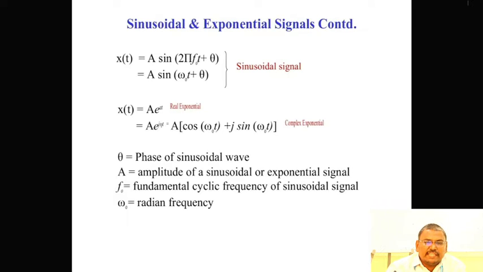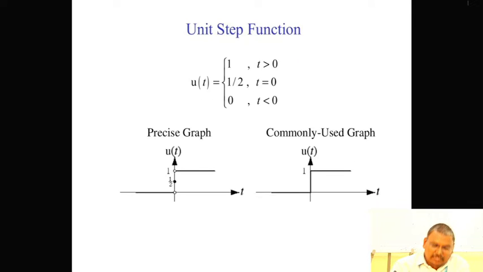Sinusoidal and exponential examples: x of t is equal to A sin(2 pi f t plus theta). Omega is equal to 2 pi f, that is the sinusoidal signal. Similarly, real exponential signals are x of t is equal to A e to the power a t. A is the amplitude. Here, theta is the phase of the sinusoidal signal, A is amplitude, f is fundamental frequency, omega naught is radian frequency. Now, let us discuss the different types of elementary signals.